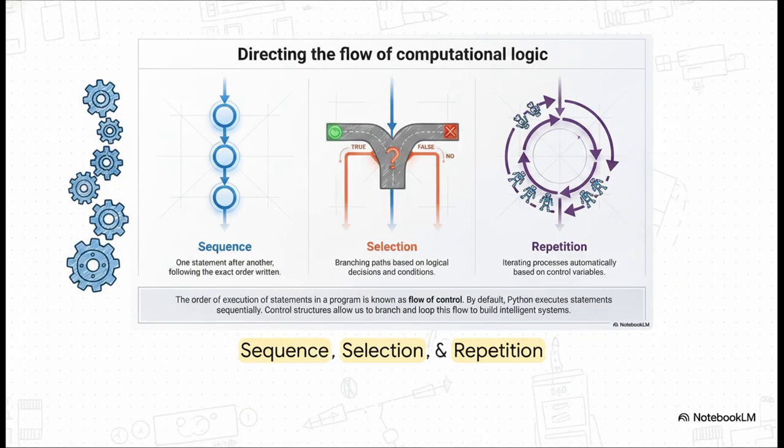Take a look at these three primary structures: sequence, selection, and repetition. Basically, these are the fundamental building blocks of all computational logic. By default, Python just wants to execute statements one right after the other. That's the sequence on the left. But to build truly intelligent systems, we need to add selection, which gives our code branching paths based on logic, and repetition, which automates those iterative processes.